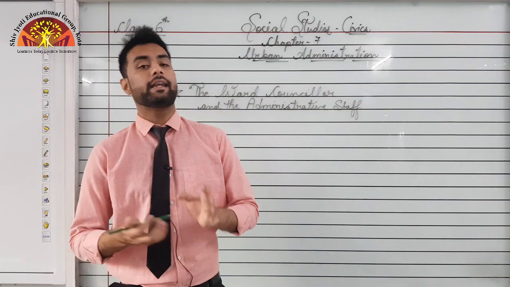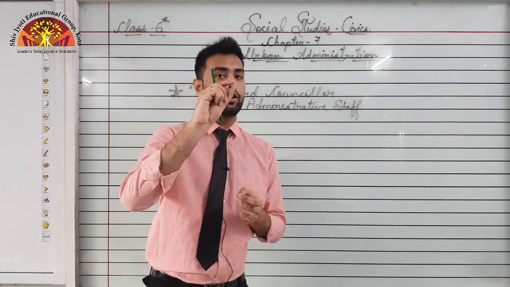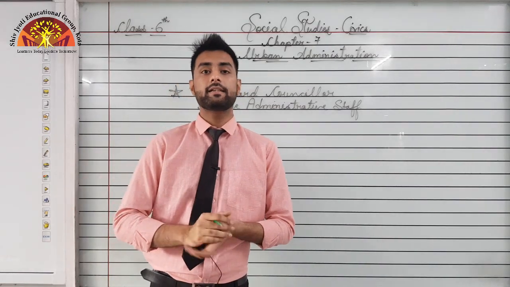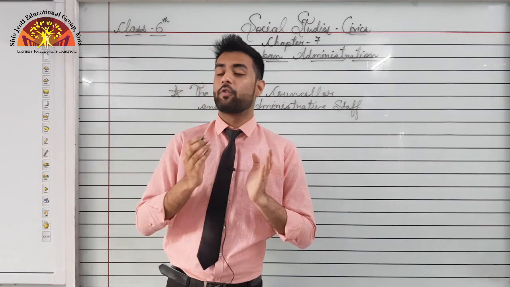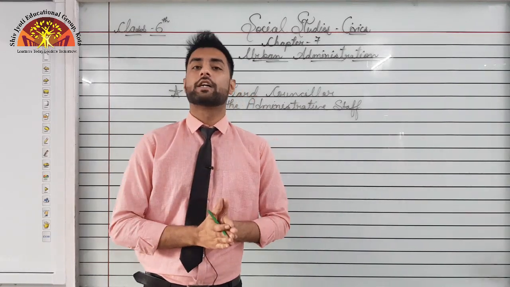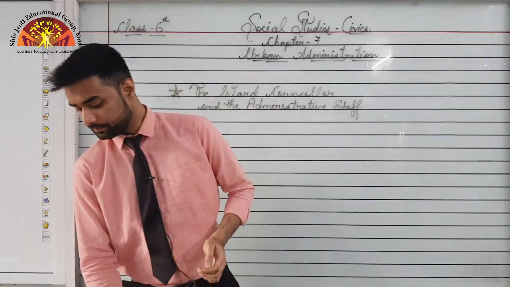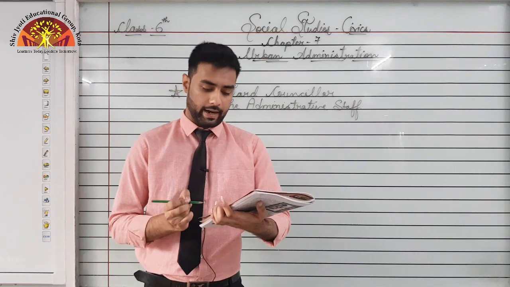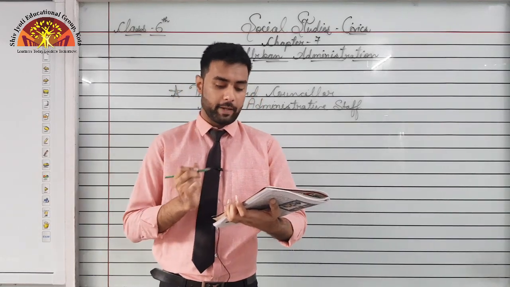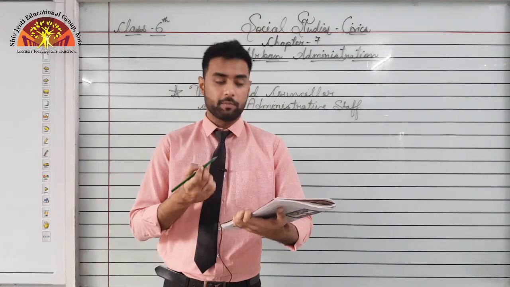If you go to the market and purchase anything, next to the price there is a small line which says inclusive of all tax. That means that whatever you are purchasing, a small amount of that will be sent to the government. What will the government do? The money that the government is getting, they will use it for the benefit of the people. So underline this. A tax is a sum of money that people pay to the government for the services the government provides. People who have homes have to pay a property tax as well as taxes for water and other services. The larger the house, the more the tax.